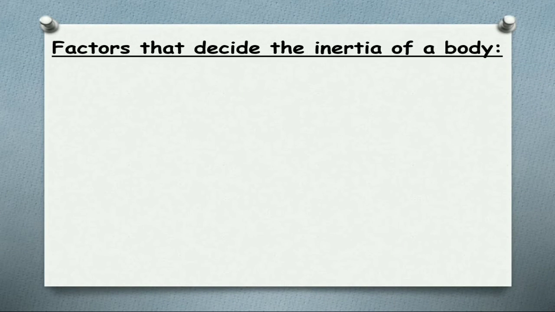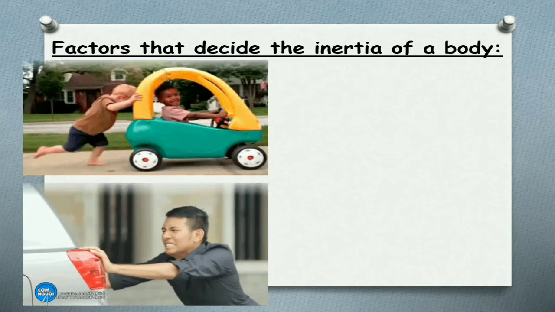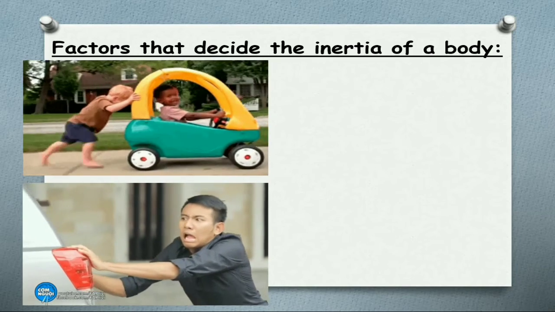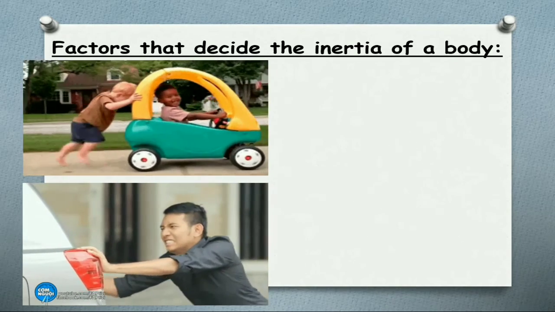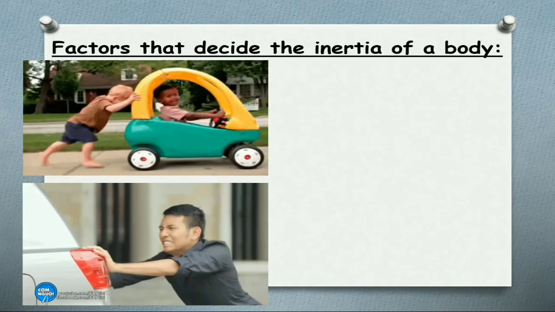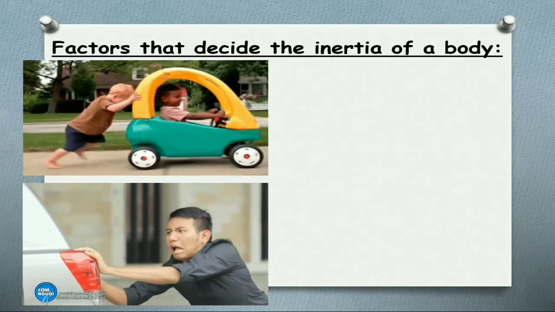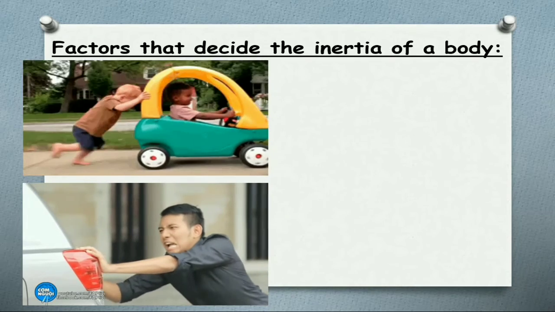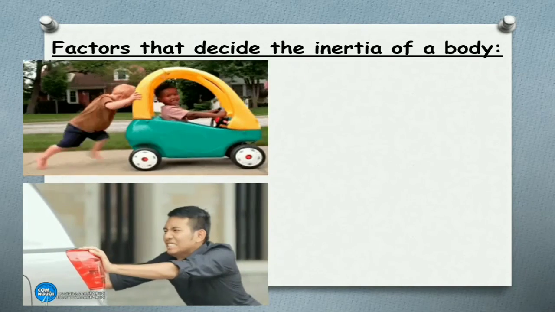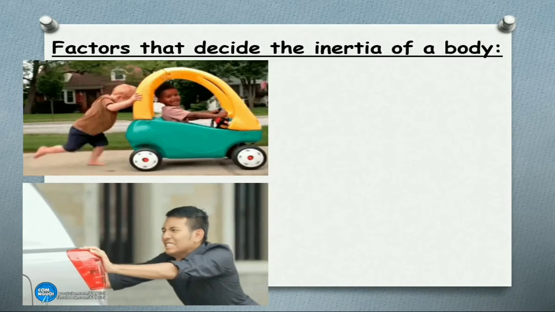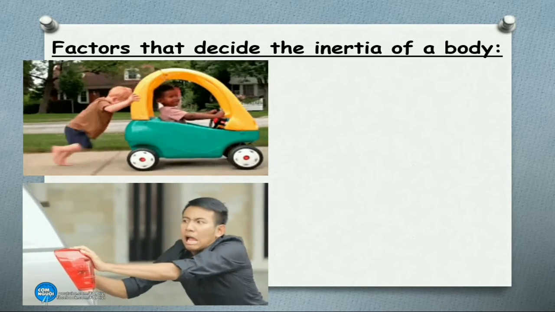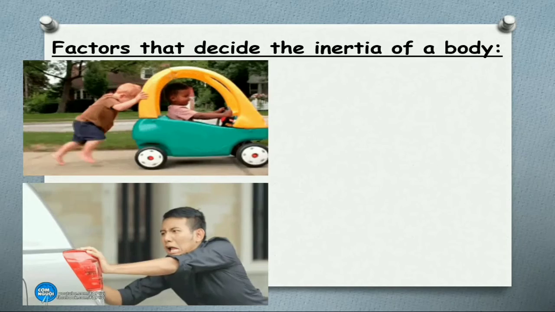The factor that decides the inertia of a body is mainly its mass. Now you can see the pictures. In both examples a person is pushing a car. In the first example, a child joyfully runs away with it, and in the second, he finds it very difficult to push the real car.